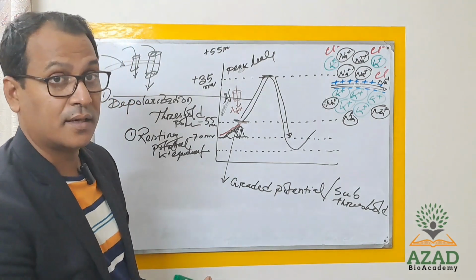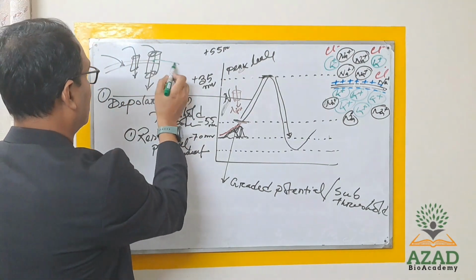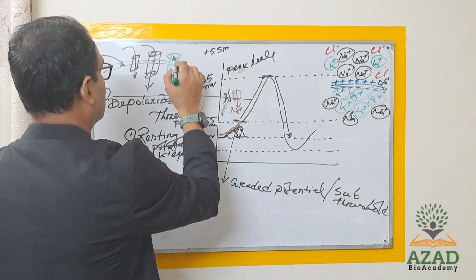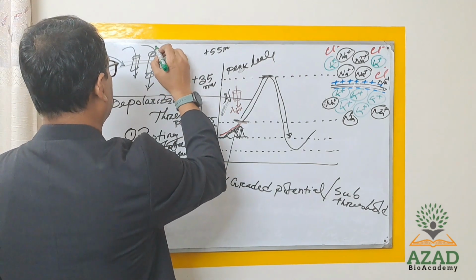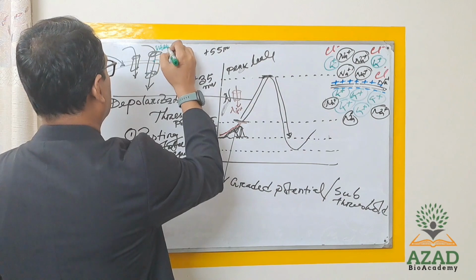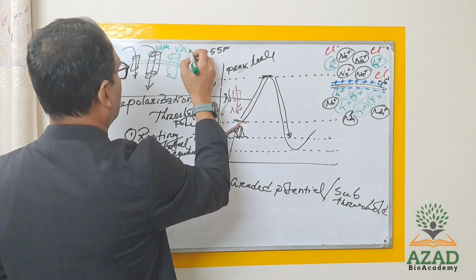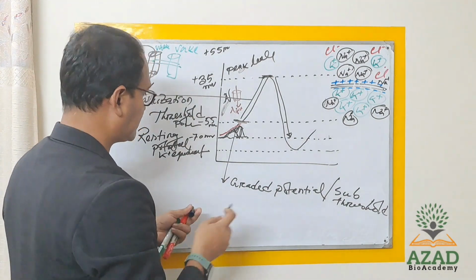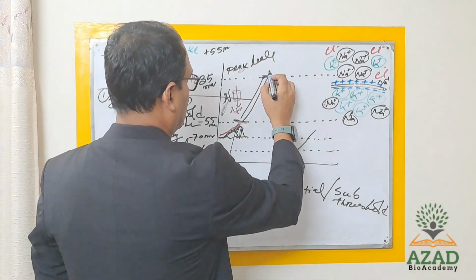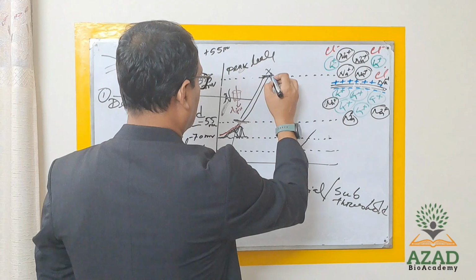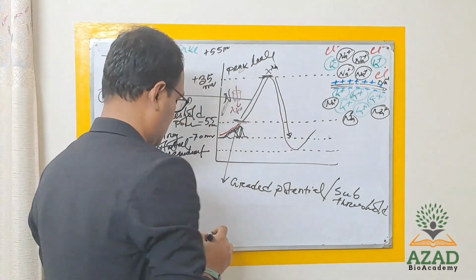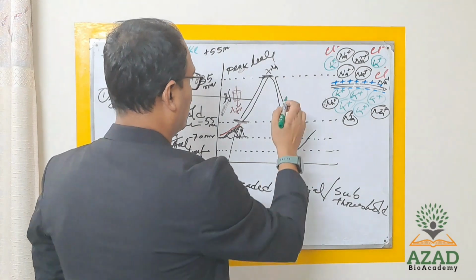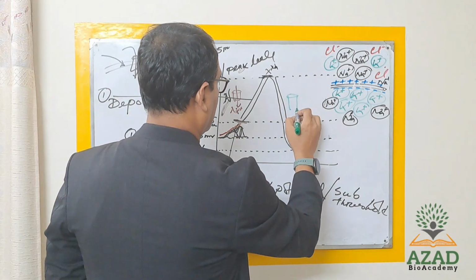Then the voltage gated potassium channel will open. So the voltage gated sodium channel will close, and then the voltage gated potassium channel will open.